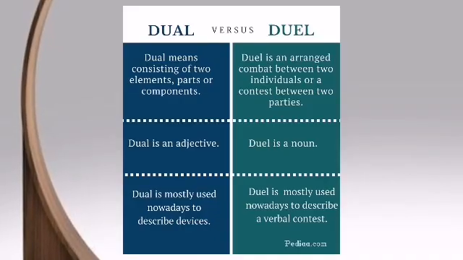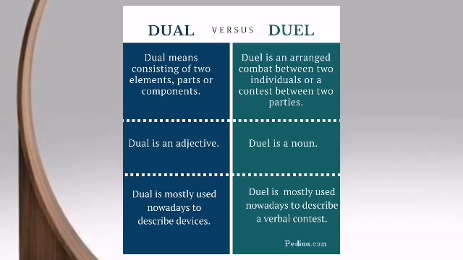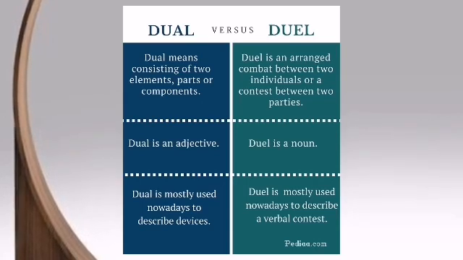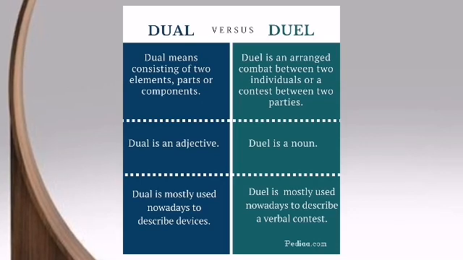Let me explain what is dual and duel. D-U-A-L dual means consisting of two elements, parts or components, okay? And dual is an adjective. It is mostly used nowadays to describe devices, okay? Dual sims, okay? And duel is an arranged combat. Combat means fight between two individuals or a contest between two parties, okay?